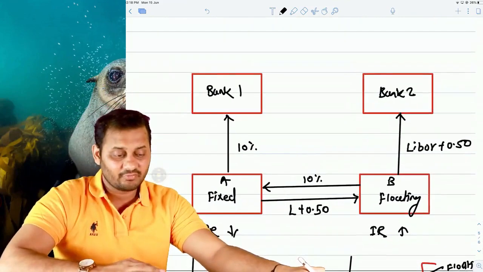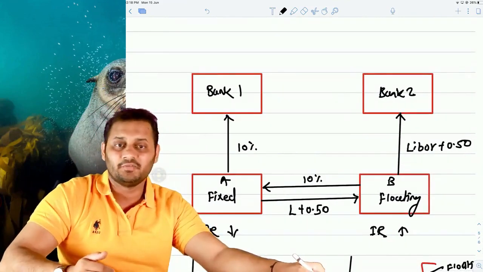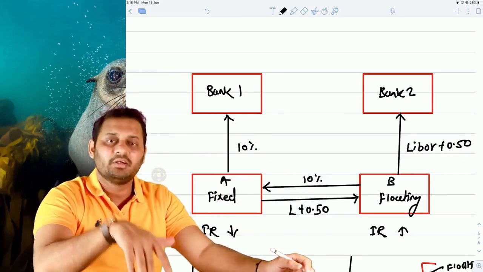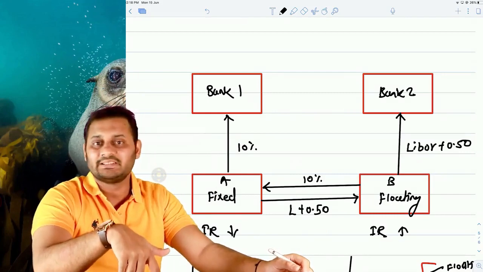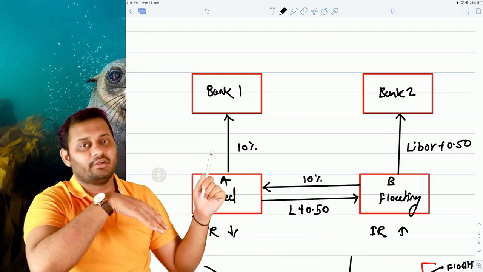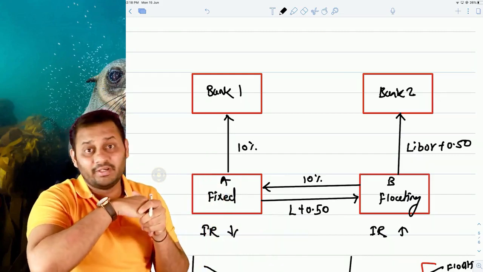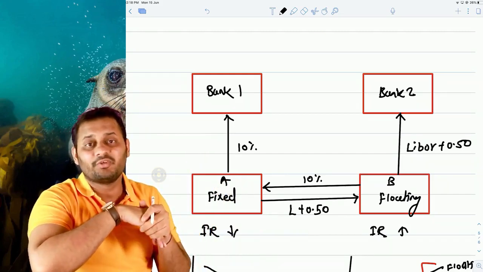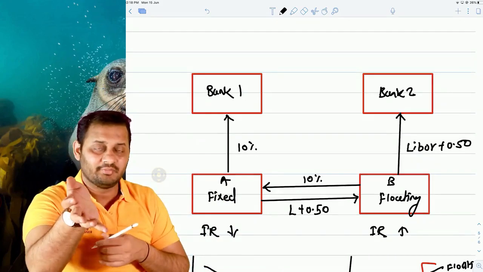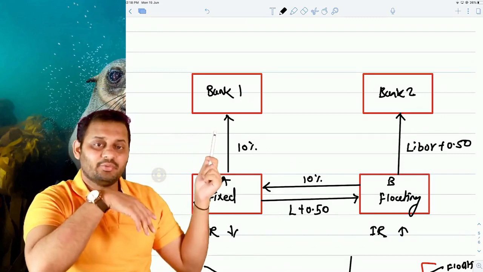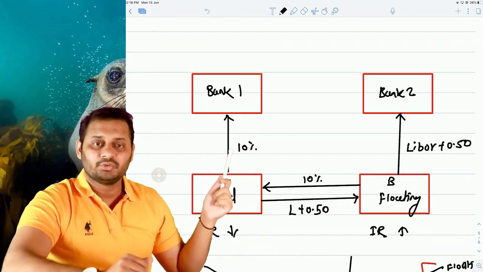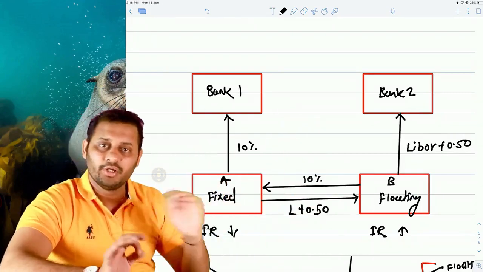Now you will ask, sir, why don't we negotiate with the bank and convert from fixed to floating? Mostly it can also happen with the bank, but there are some charges that you will have to pay, and it may not be beneficial for you to convert the existing loan. Some banks may not be interested in converting the existing loan from fixed to floating, because when it is time for the bank to earn interest, they are not going to take such a decision that will result in a loss to them. So the original loan will keep going on as it is.